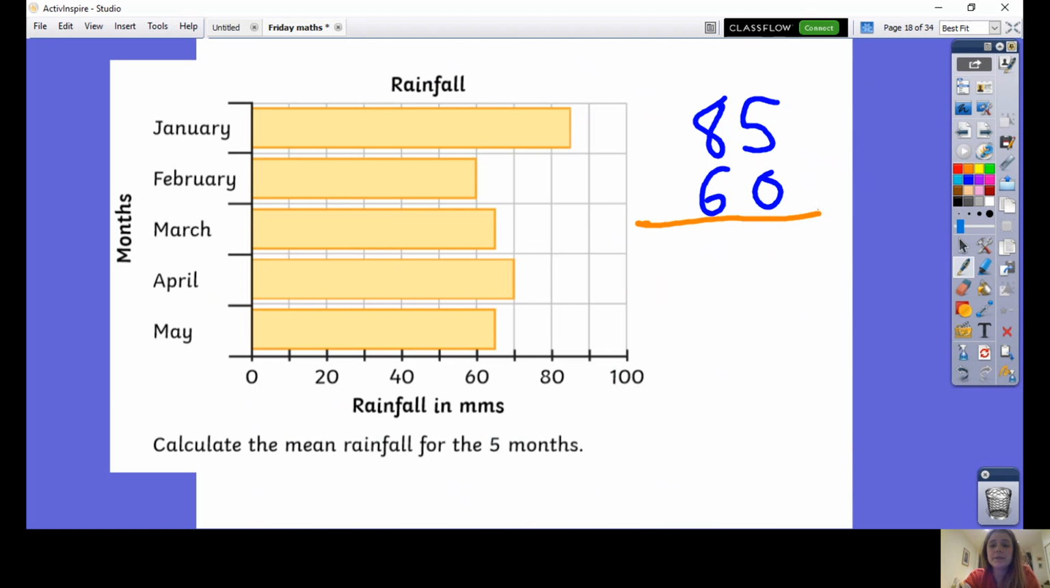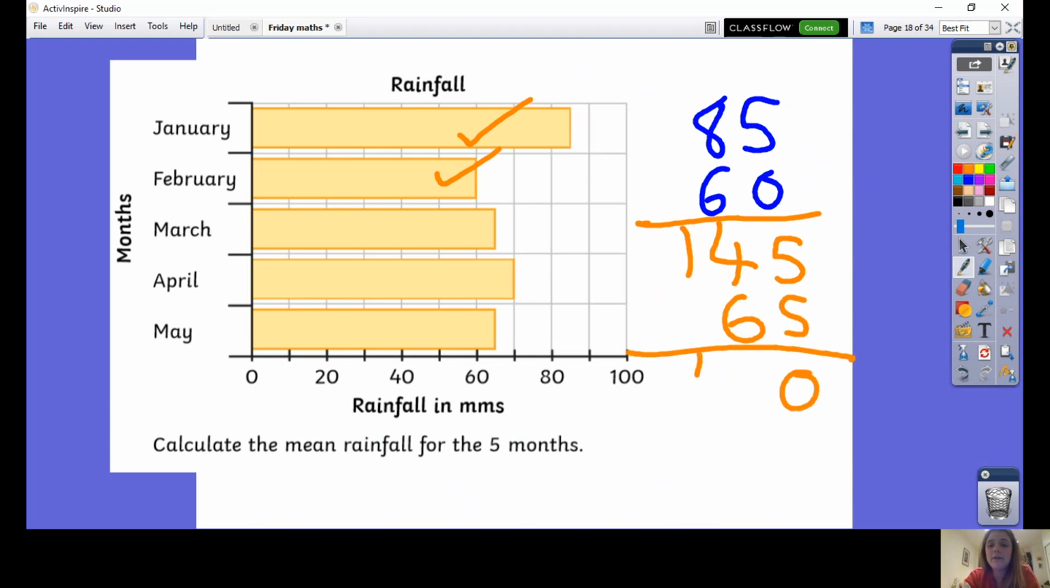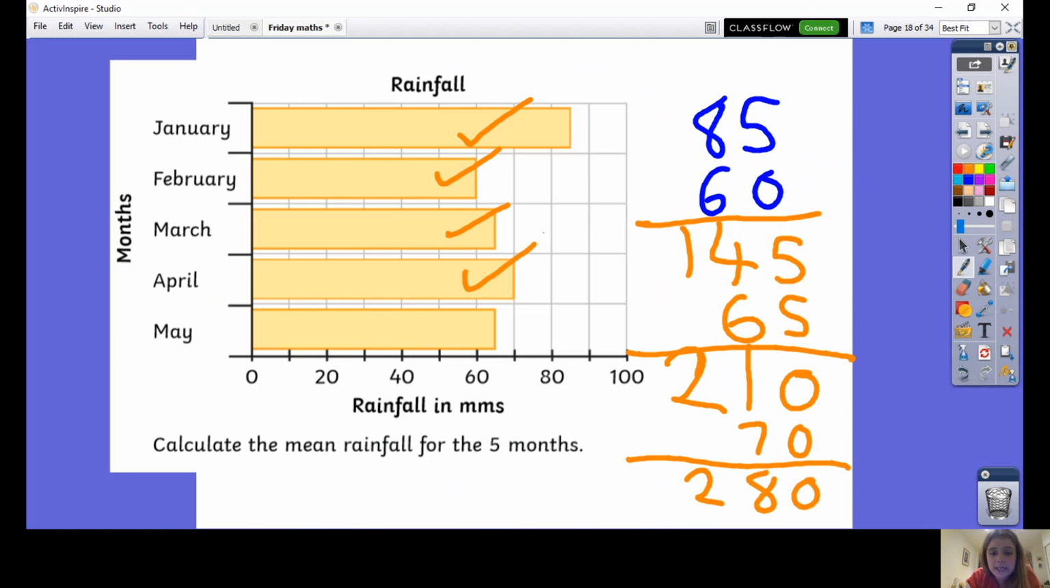I'll do my first 2 numbers. 5 add 0 is 5 and 8 add 6 is 14, 145. So I've added those 2. Now I add my next one on the bottom here. I'm adding 65 now. 5 add 5 is 10. 4 add 6 add 1 is 11. 210. I add my next one, which is 70. That will give me 280. And finally, my final number is 65, which will give me 345.